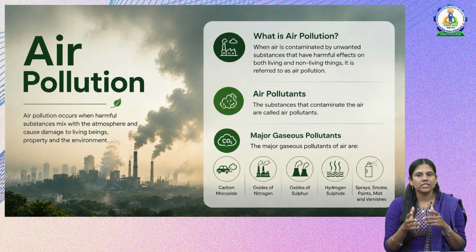Some examples of air pollutants are carbon monoxide, carbon dioxide, oxides of nitrogen, oxides of sulfur, hydrogen sulfide, sprays, smoke, paints, mist and varnishes. These are some of the gaseous pollutants in the air, and these cause air pollution. Because of air pollution, it will affect not only living organisms but also non-living things.